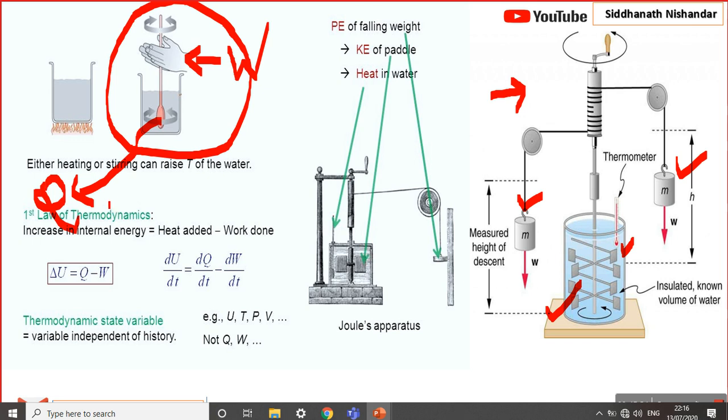Now tell me the sign convention for this example. What is the sign convention for W and Q? Fast, quick. Also write it in the chat box. The time is actually over for today's session. Just write what the signs of Q and W are, then we're going to conclude this session.